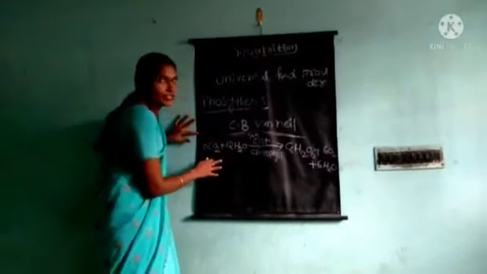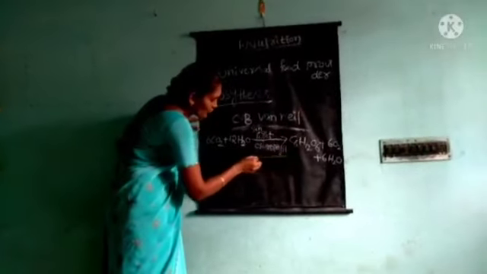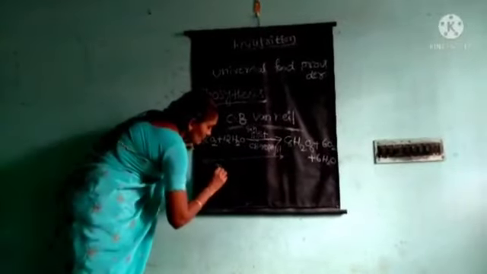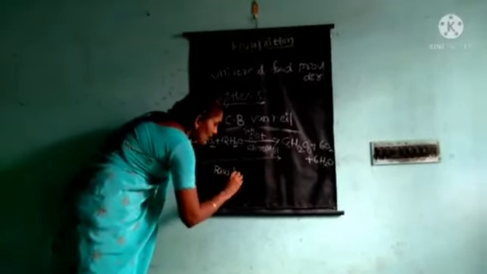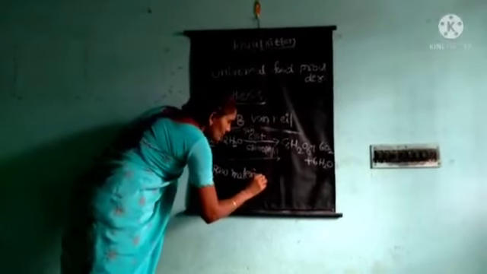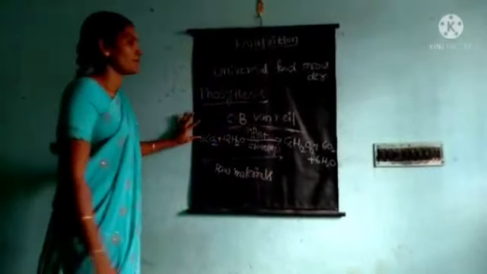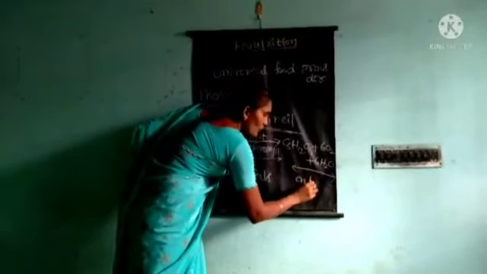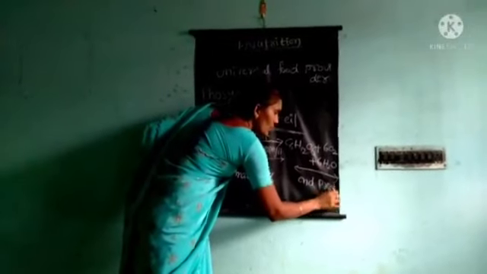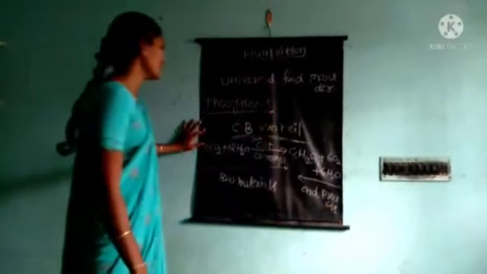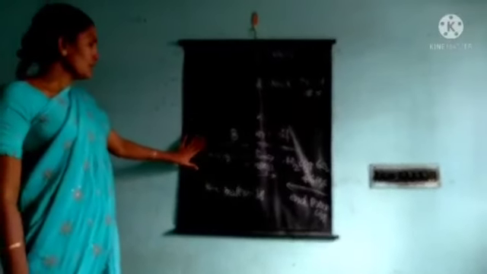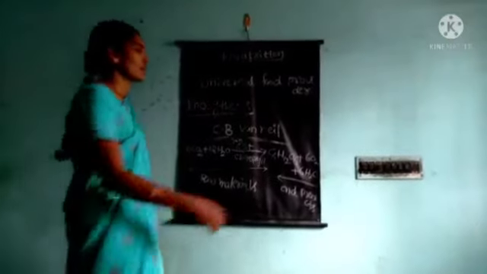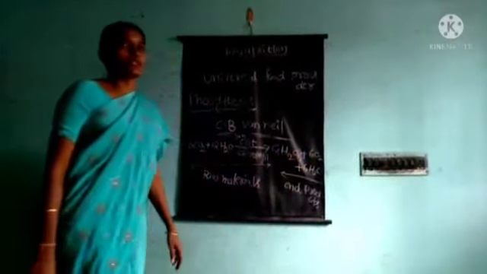Children, in that equation, these four are called the raw materials. In the end of the equation, these products are called the end products. Okay children, this is the equation for the photosynthesis process. In this process, the left side materials are called the raw materials and the right side ones are called the end products. Okay children.